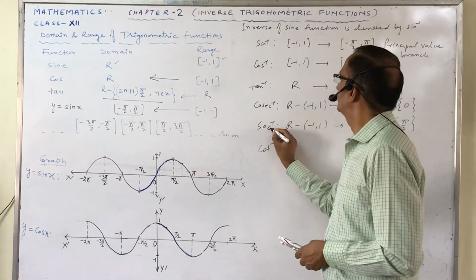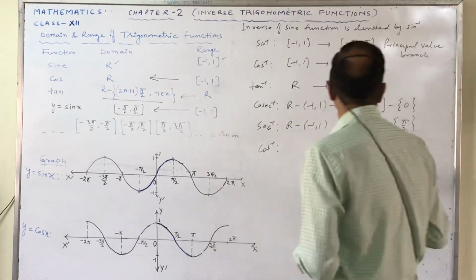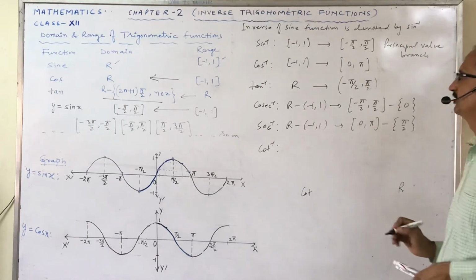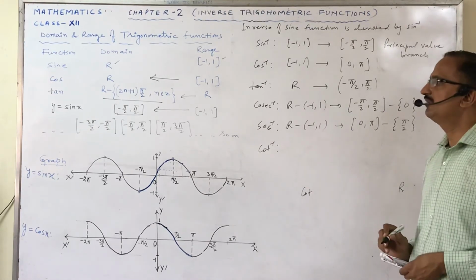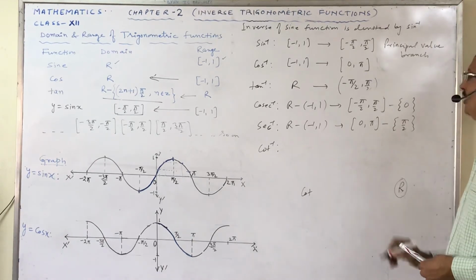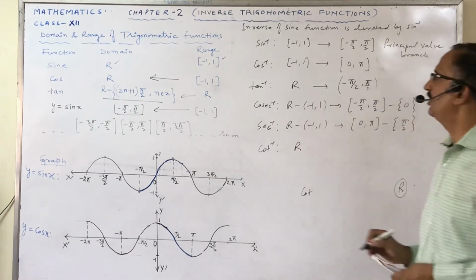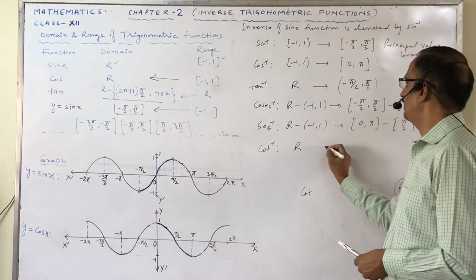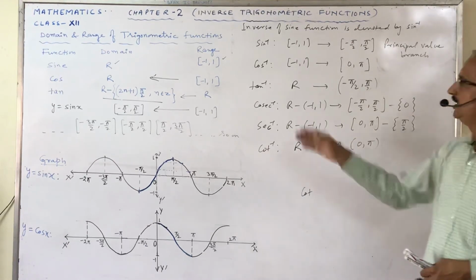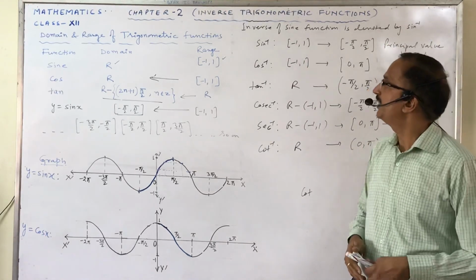Now come to cot inverse. As we know, for cot also the range is R, and the domain is R minus n pi. So this will become the domain of cot inverse, and the range is 0 to pi. So in this way, these are the domains and these are the ranges of inverse trigonometric functions.